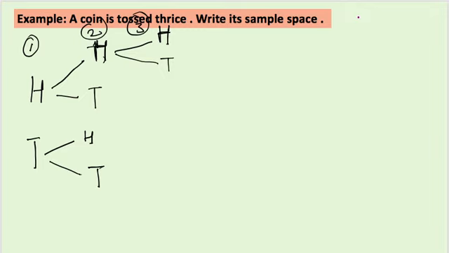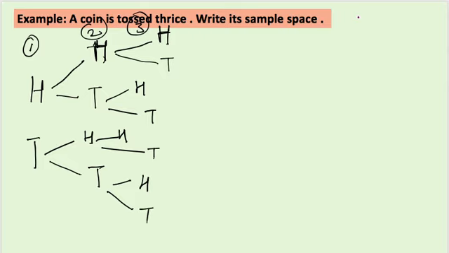Or other possibility is when you are getting head with tail, maybe you get again head or maybe you get a tail. So when you are having this toss, again you get a head or again you get a tail. Or when two tails are coming, maybe in the third throw you get a head or maybe a tail. So in these 3 tosses, we may get these possible outcomes. I am using a tree because when the tosses are increasing, to not miss any chance, we can make use of this tree and write down the sample space like this.